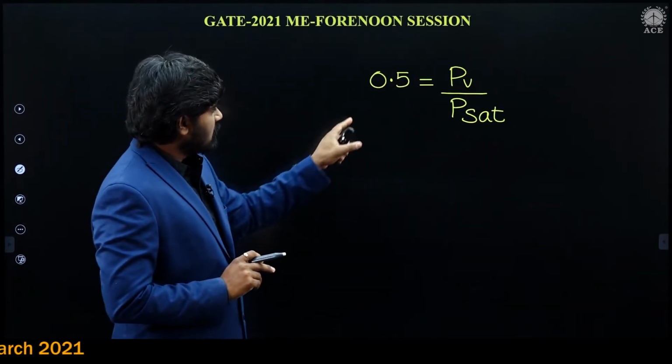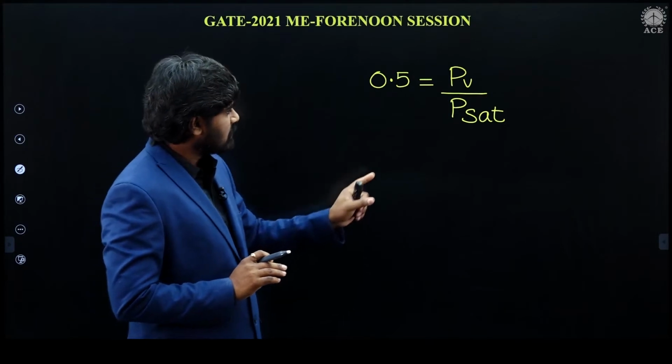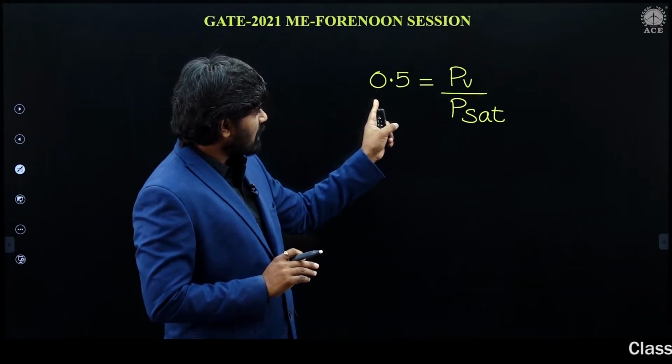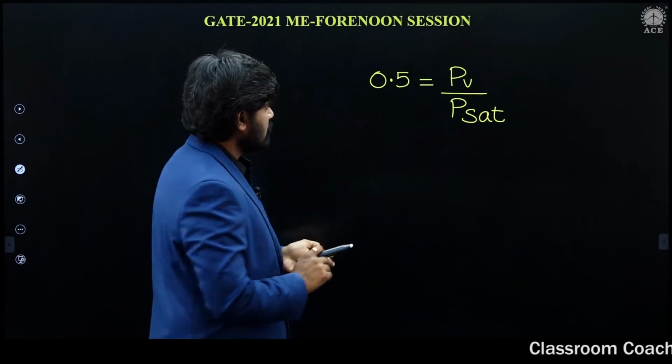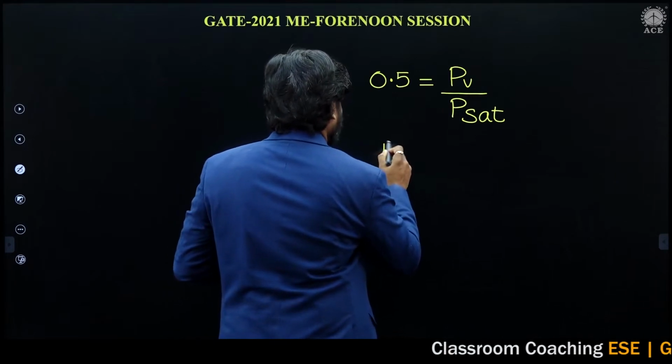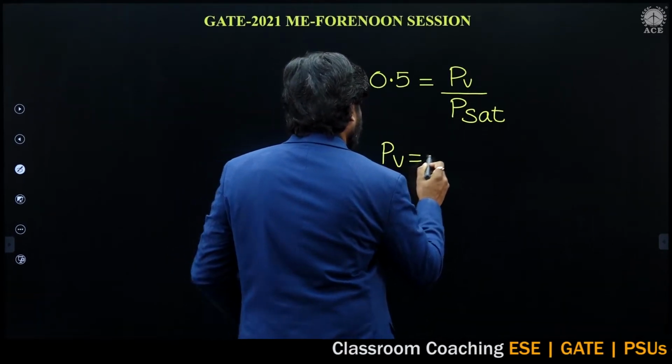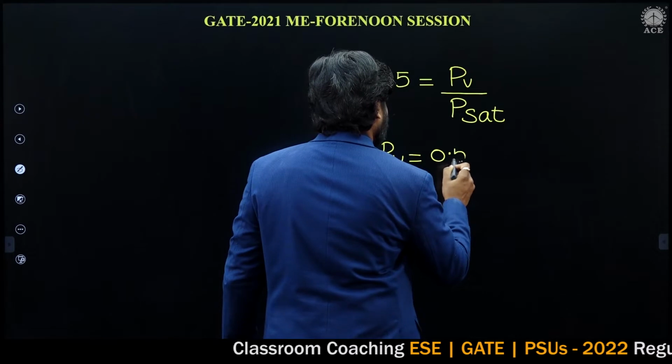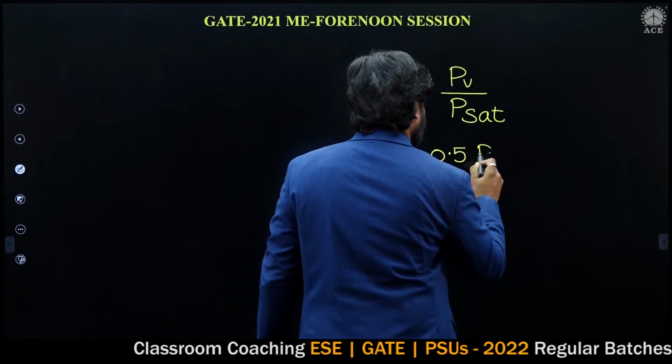So from this equation you can write PV is equal to 0.5 times the saturation pressure. Therefore, PV can be written as 0.5 times P saturation.